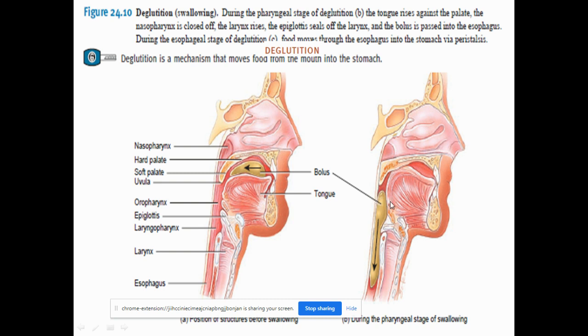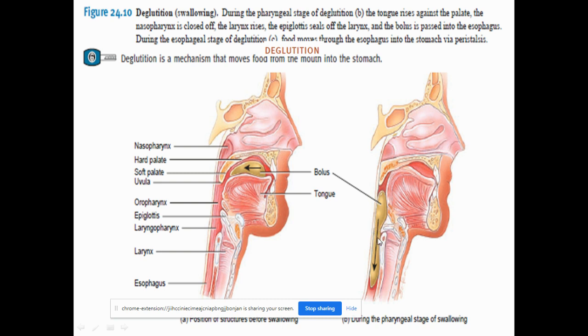Epiglottis closes the opening to the larynx. You can see this is the epiglottis. Here it is seen here. Okay, the epiglottis closes the opening to the larynx, so this will prevent the entry of the food into the respiratory tract.